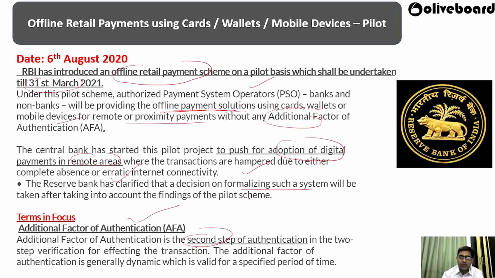So there can be two types of authentication, so that the payment system operator knows that you are the only person. But here we are removing any additional factor of authentication in order to increase digital payment in the remote areas. The additional factor of authentication is generally dynamic, which is valid for a specified period of time.